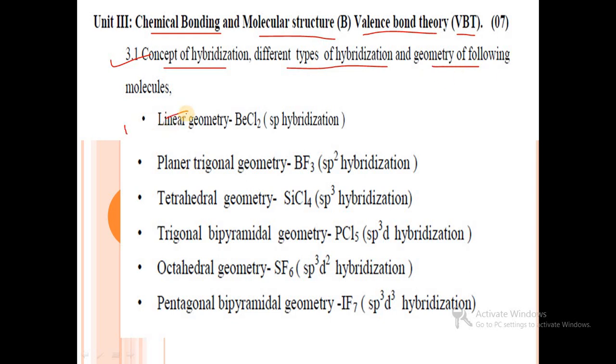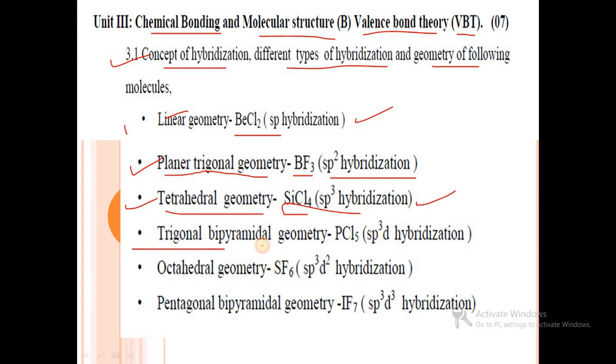First one, linear geometry. Example is beryllium chloride, that is sp hybridization. Then secondly we will see trigonal planar geometry, BF3 molecule, sp2 hybridization. Then we will see tetrahedral geometry, example silicon tetrachloride, sp3 hybridization.